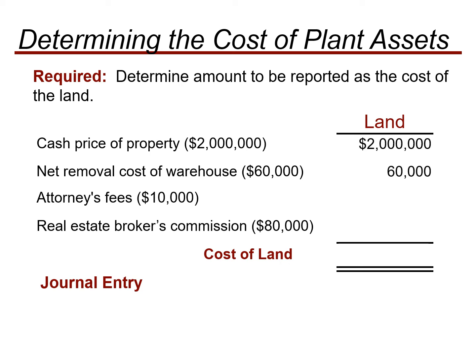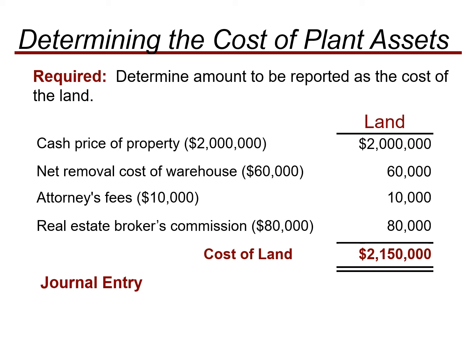We'll add the net removal cost of the warehouse, in which we have deducted 15,000, because the total removal cost was 75,000, but we get 15,000 proceeds from selling the wreckage of that construction. Then attorney's fees is 10,000, and the real estate broker commission is 80,000. So the total cost of the land is 2.15 million.